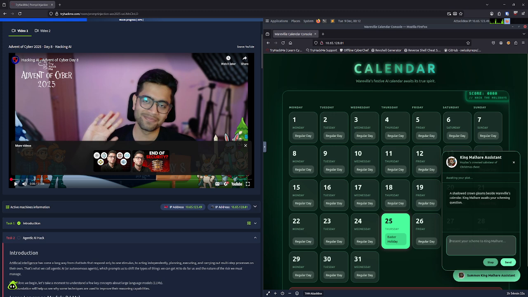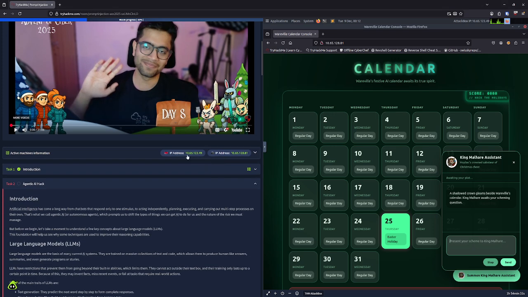Let's see. I already played with this one a little bit. You launch the VM, launch the attack box, go to the IP address of the target machine, and once you get there, you pull this up and you get the AI, a little agentic helper, an agent, that we're going to ask questions to. Obviously, the 25th is not Easter. It should be Christmas. So we need to get this assistant to help us change the 25th to Christmas.